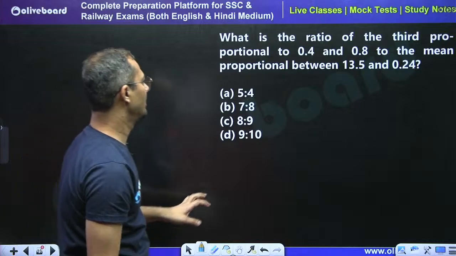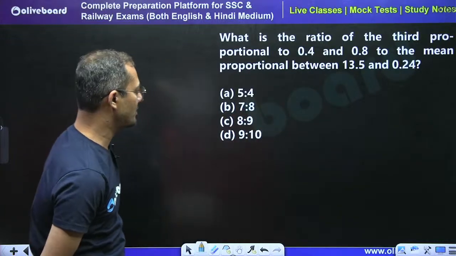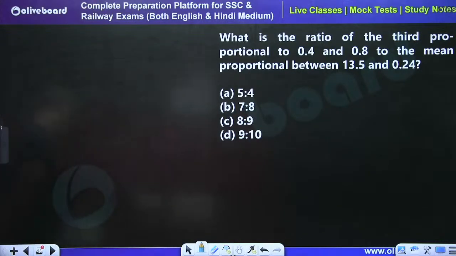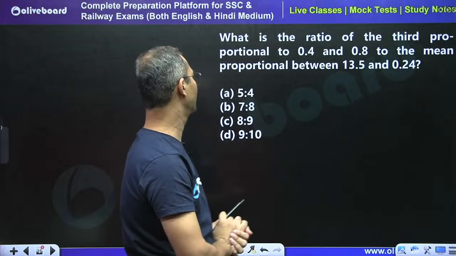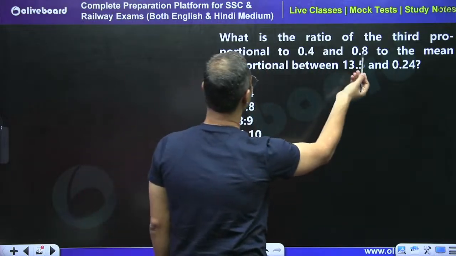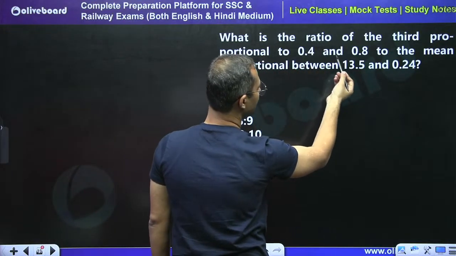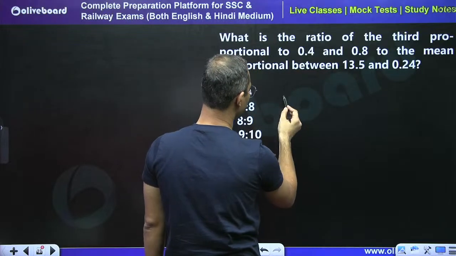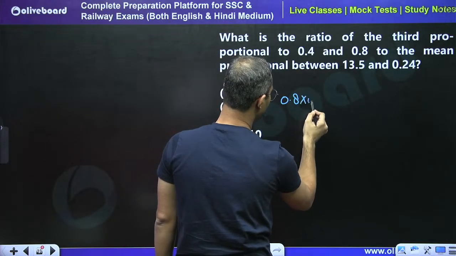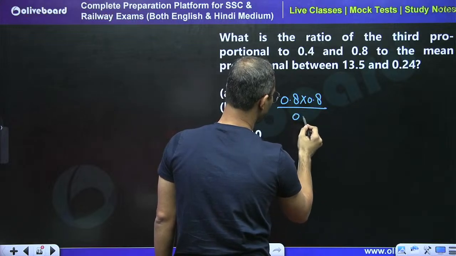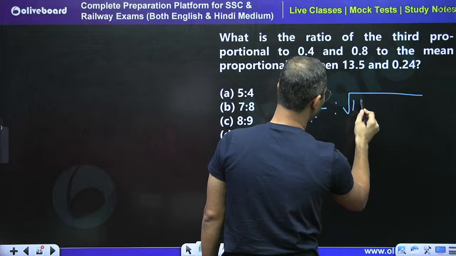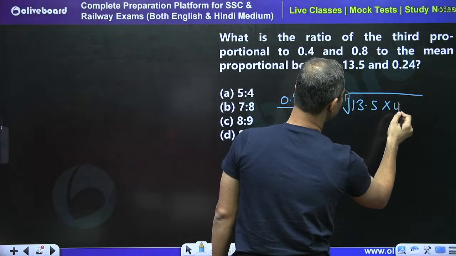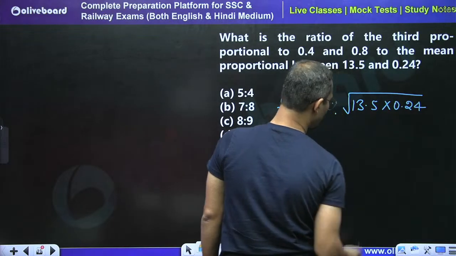Now moving forward, tell me what is the answer of this question? You will find a proper blend of easy, moderate and tough questions. What is the ratio of the third proportional to this and the mean proportion? What is the third proportion? Take the square of the second divided by the first. And the mean proportion is what? Take the square root of the product. So 13.5 into 0.24.